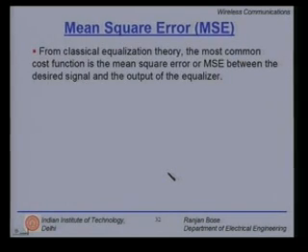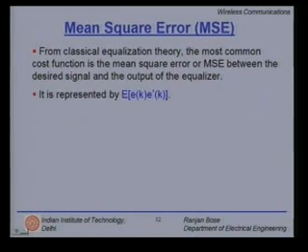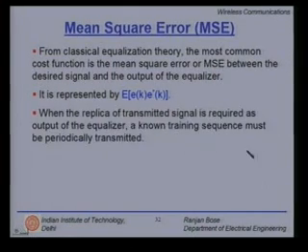Let us talk about the mean square error. From classical equalization theory, the most common cost function is the mean square error, or MSE, between the desired signal and the output of the equalizer. The mean square error is represented by the expected value Ek times E star k. When the replica of the transmitted signal is required as output of the equalizer, a known training sequence must be periodically transmitted.